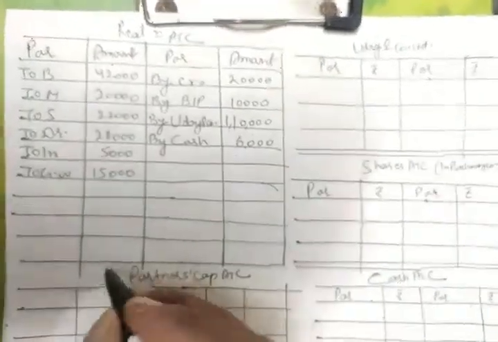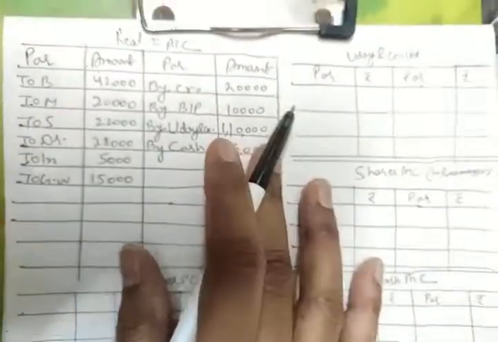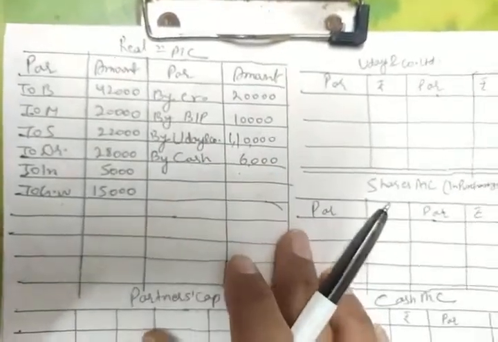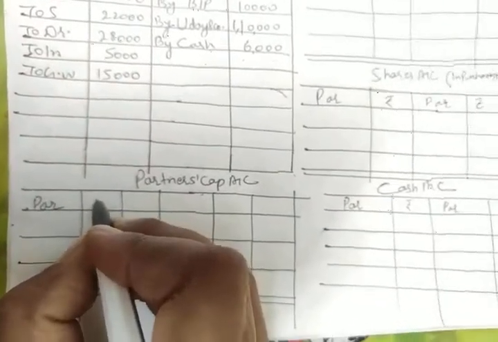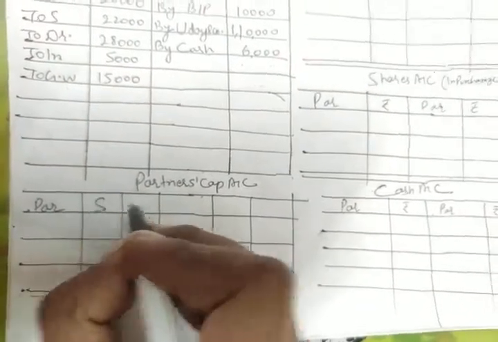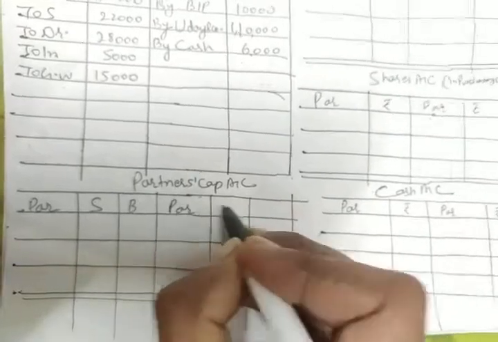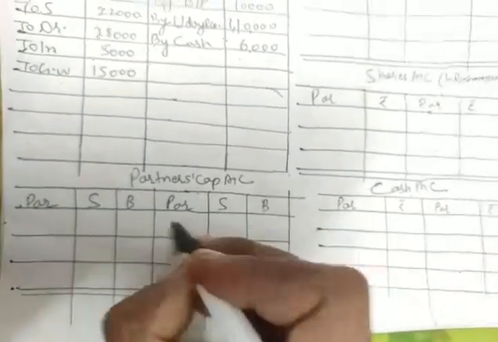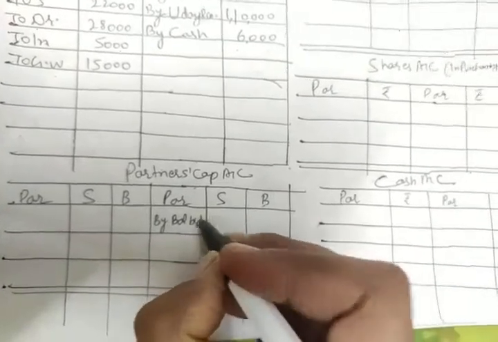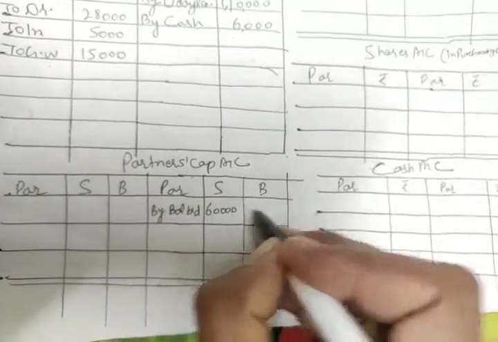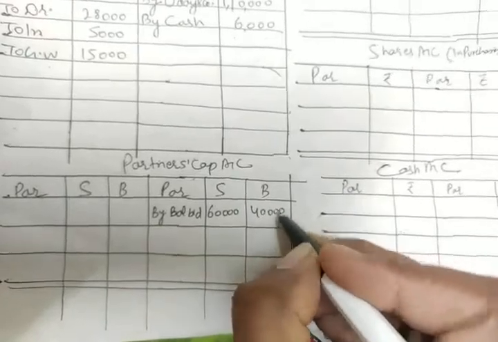So now we have to make the total to calculate whether it is a profit or loss. But before that, let us do the further entries from your balance sheet towards your partners' capital accounts. That will be your balance brought down, capital value 60,000 and 40,000.